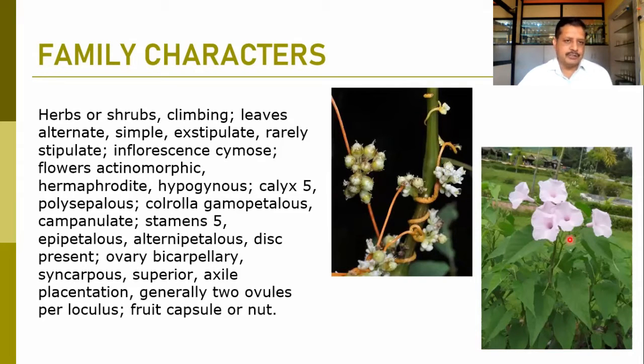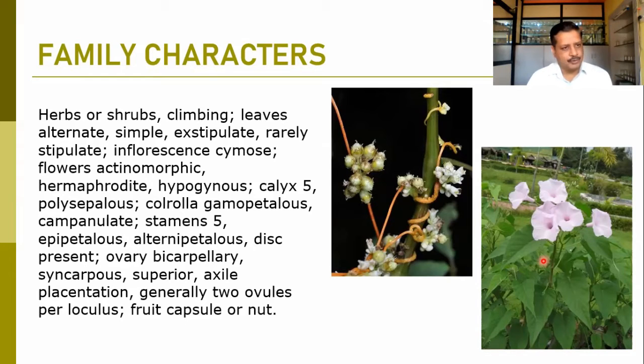The herbaceous or shrubby members, these are climbers. Here you can find a parasitic climber we have shown, that is Cuscuta chinensis. Leaves are mostly alternate. Here you can observe the alternate leaves. They are simple, exstipulate, and rarely we find stipulate leaves. Inflorescence is mostly cymose, or solitary axillary inflorescence can be observed in some of the members.